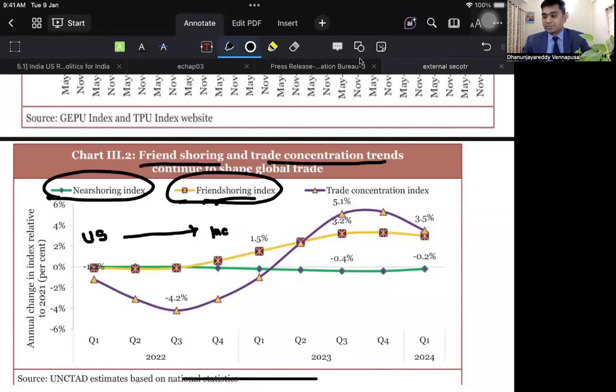Friendshoring means you will be dealing with only certain countries which are very, very close to you in the global trade, your friends, forming a group and dealing with them excessively compared to other countries. That is called the friendshoring index.